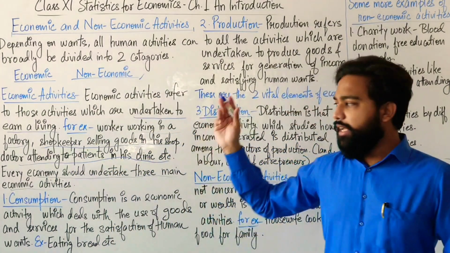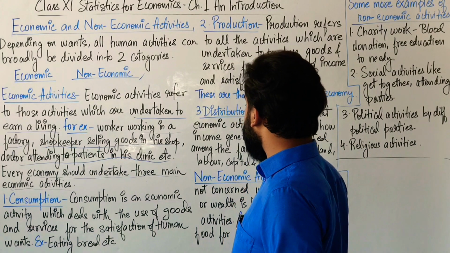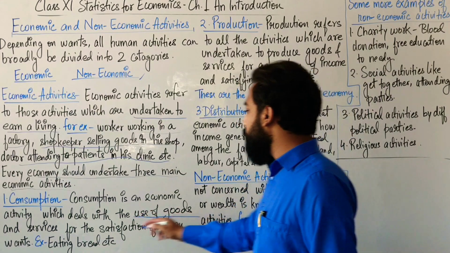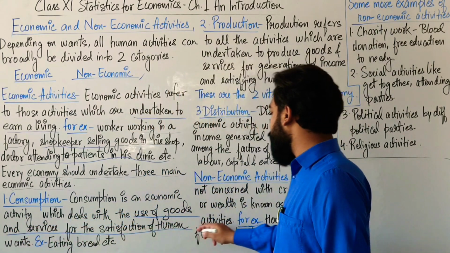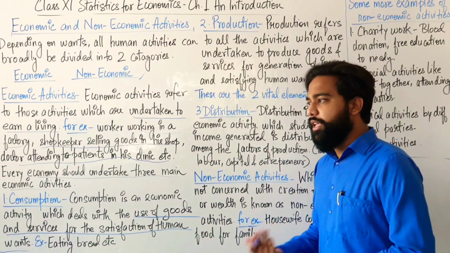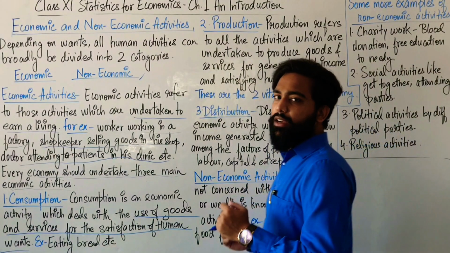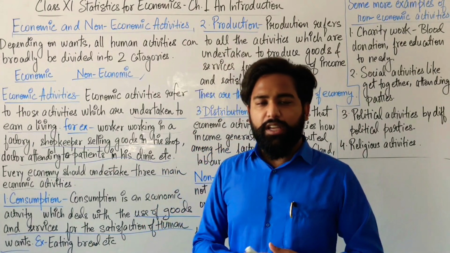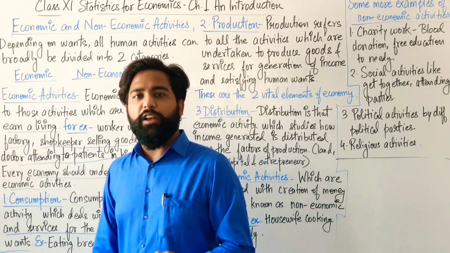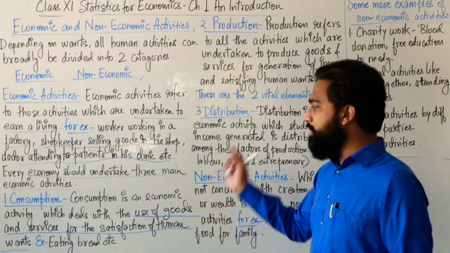The first one is consumption. So let's talk about consumption. Consumption is an economic activity which deals with the use of goods and services for the satisfaction of human wants. Those activities which are undertaken to satisfy human wants by using certain goods and services. Suppose someone is consuming something just for the sake of satisfying his wants, then that activity will be termed as consumption.